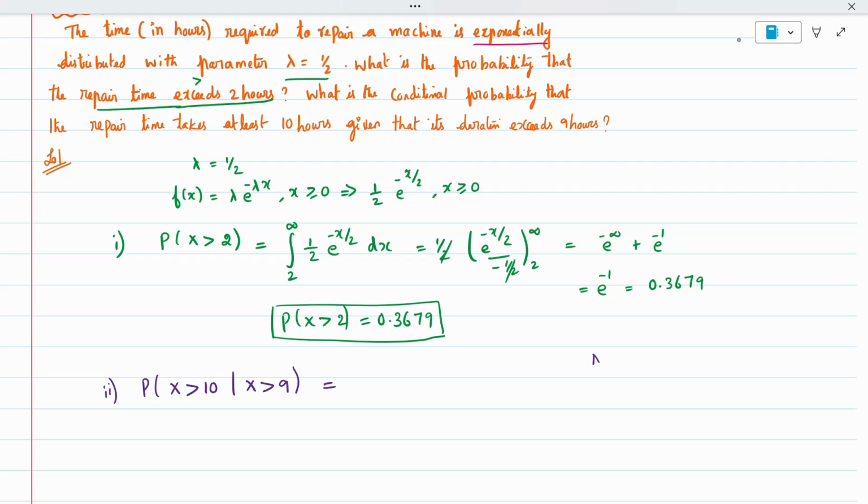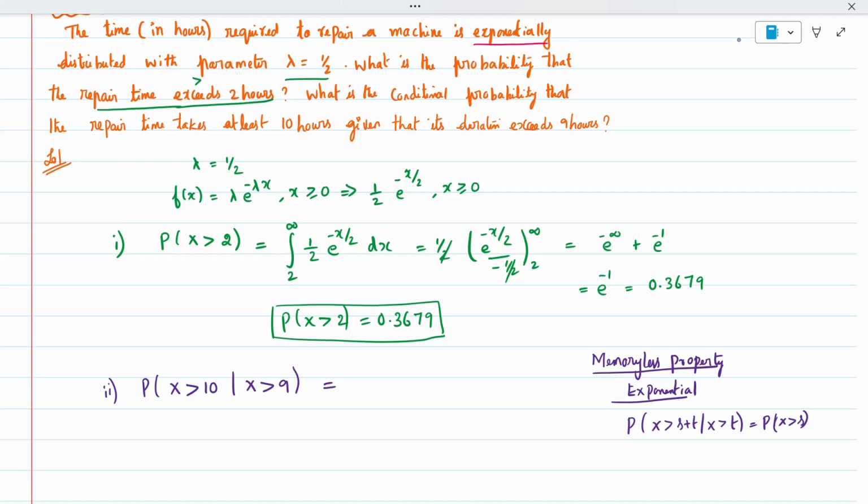Check my previous video for the memoryless property. It is applicable only for the exponential distribution; for other distributions I cannot use it for a conditional probability. The memoryless property is: probability of x greater than s plus t given x greater than t is equal to probability of x greater than s.